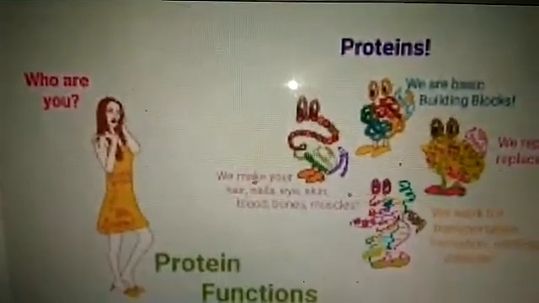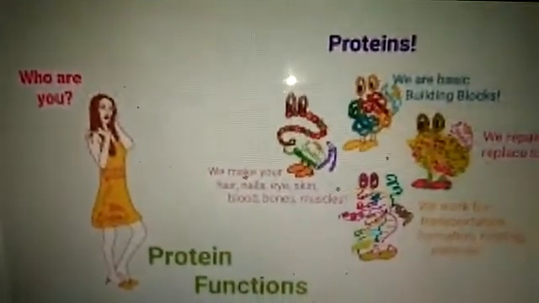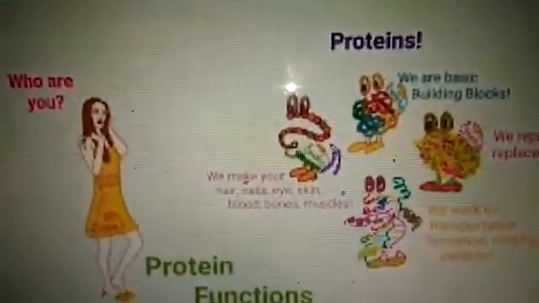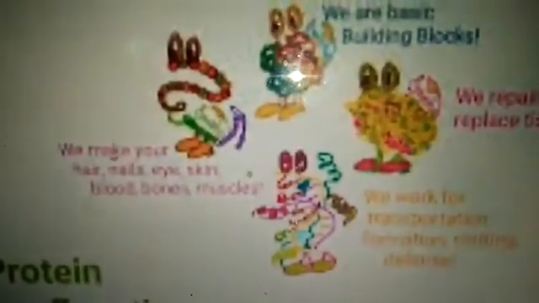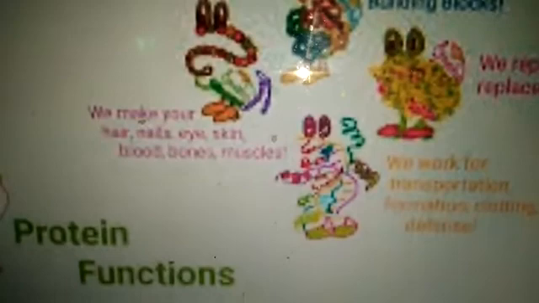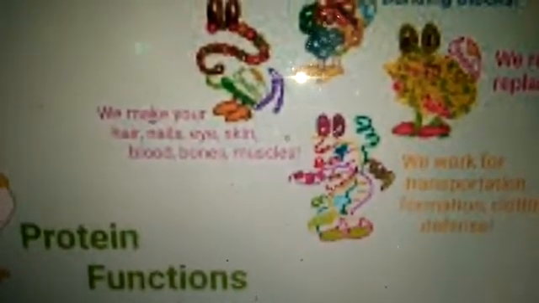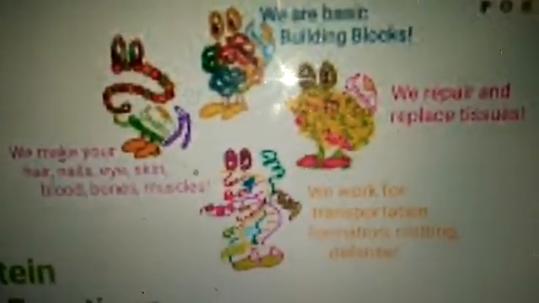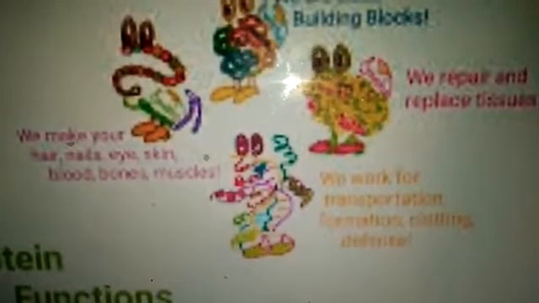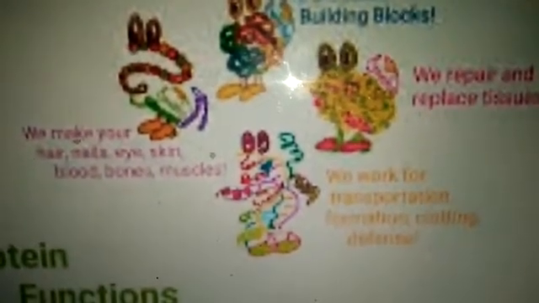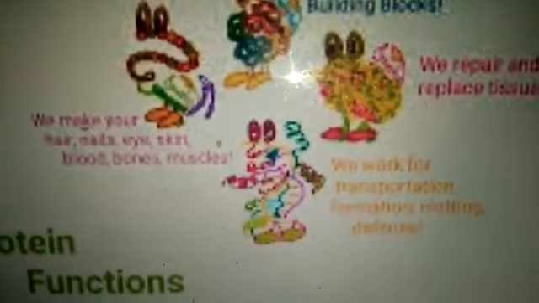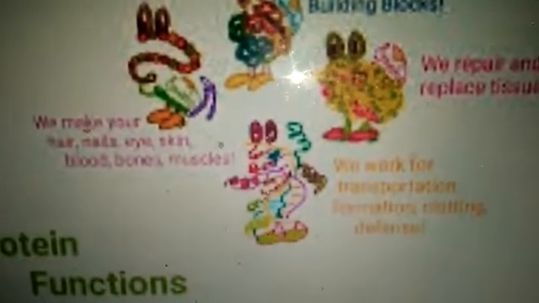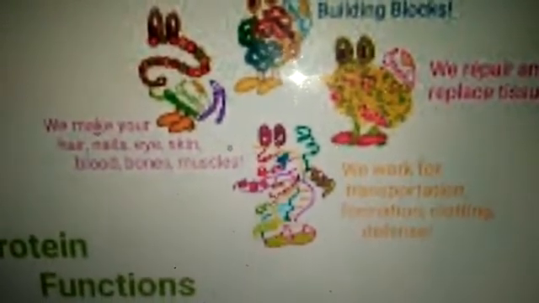Proteins are present in our body. But what are the functions of the proteins? Proteins are the basic building blocks of our body. See what are the functions. See the proteins. We make your hair, nails, eyes, skin, blood, bones, and muscles. We repair and replace tissues. We work for transportation. That means the blood helps in transportation. Formation of substances. Clotting means clotting of the blood when we get hurt. And defense. That means it helps us to protect us against diseases.